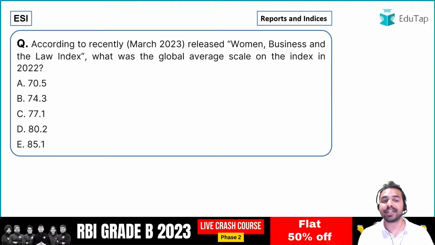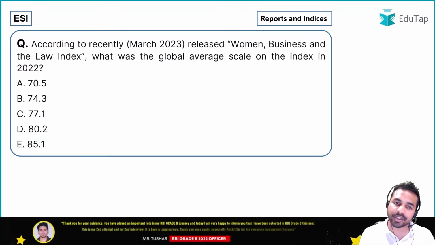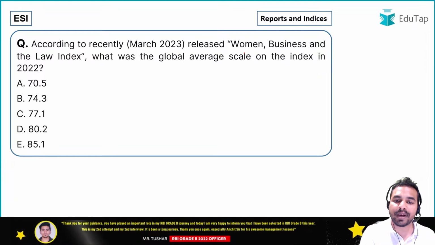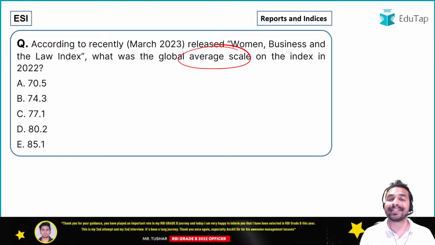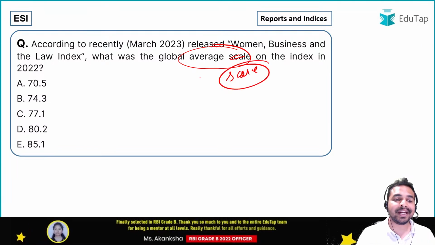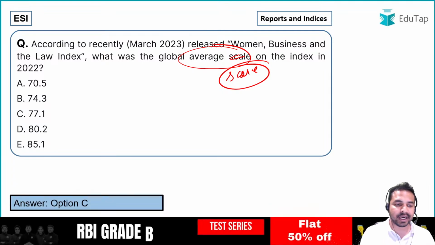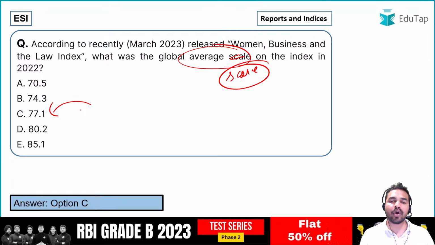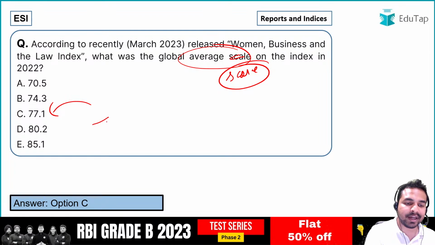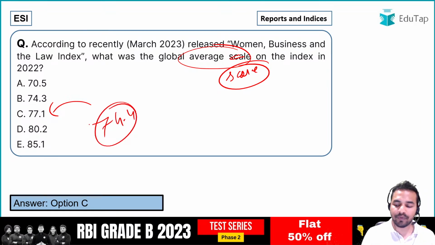Let's move on to the next important question, and the next question is on the screen, and it is regarding the global average score. What exactly was the global average score on the index in 2022? As I have already told you, what is the right answer? It is option C, that is 77.1. When I talk about India's, what is exactly India's score? India's score was 74.4. That is the right answer.